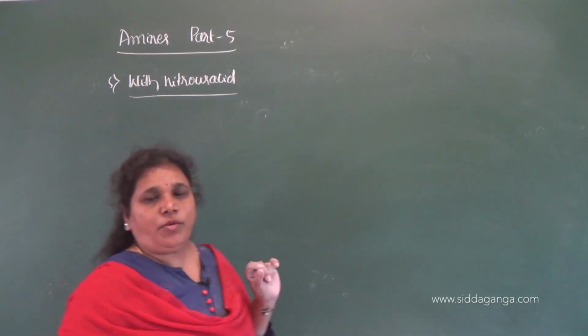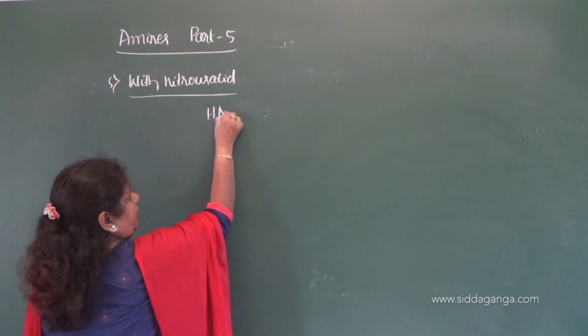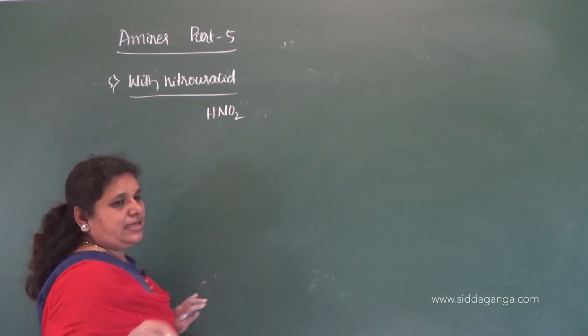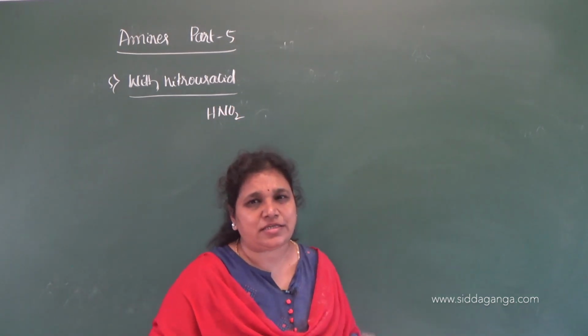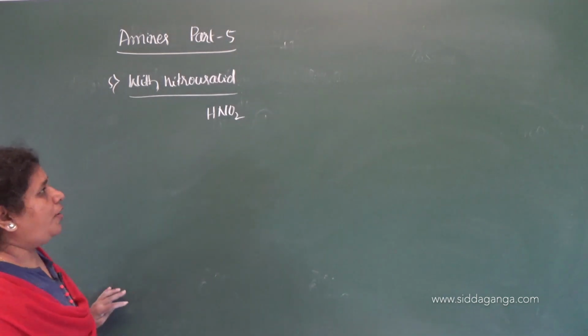So, what do you mean by nitrous acid? HNO2, correct? And as you know, it is less stable, or highly unstable, you can say. Therefore, it must be prepared in situ. How to prepare?